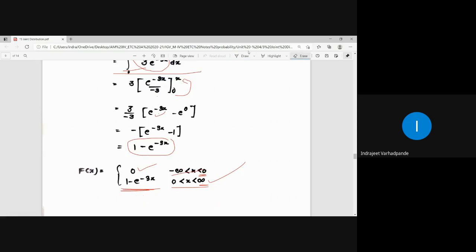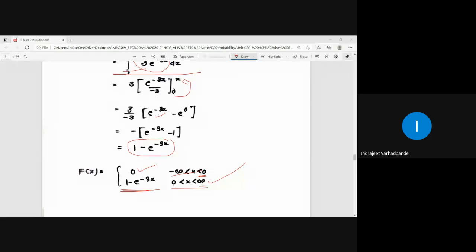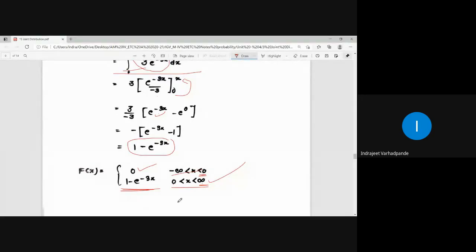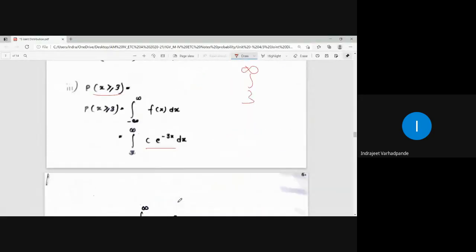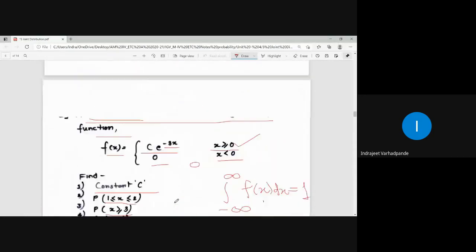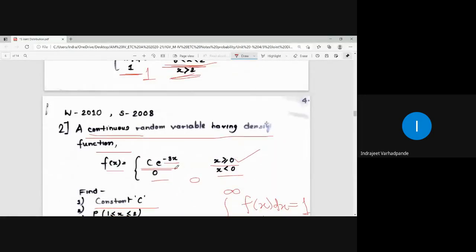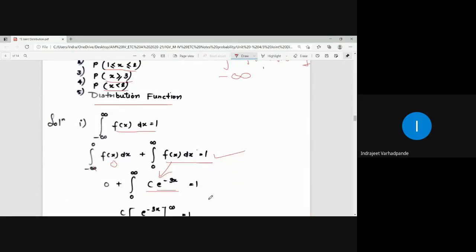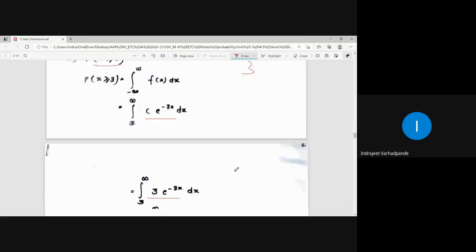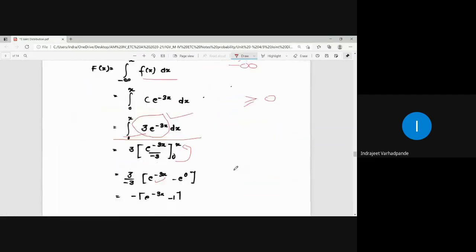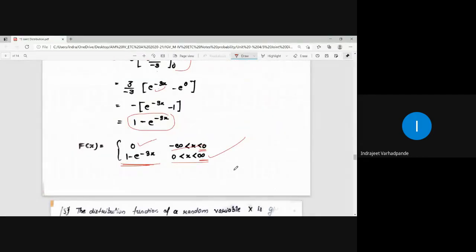So we have seen the examples related to the distribution function wherein we calculate the values for the given function. And how was the function given over here? The function was given to you as c e to the power minus 3x. The function given to you in this particular example was c e to the power minus 3x. I hope this example is clear to everybody, how we have proceeded and found out the answer. Can we move to the next? Yes.